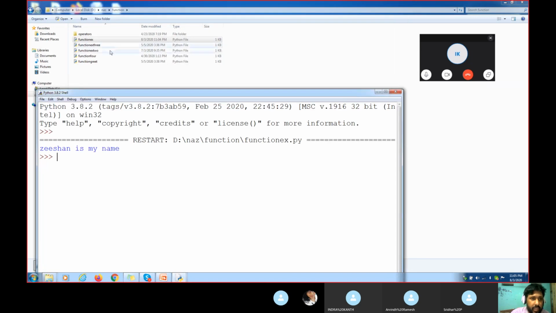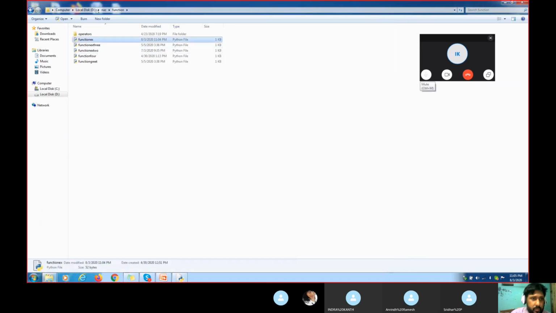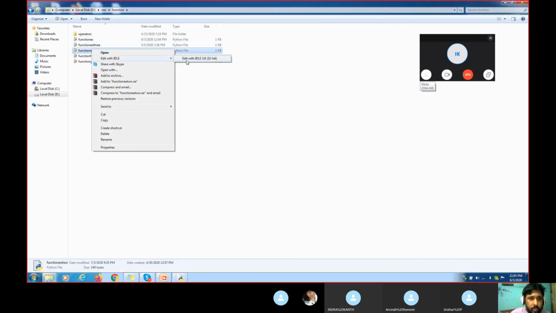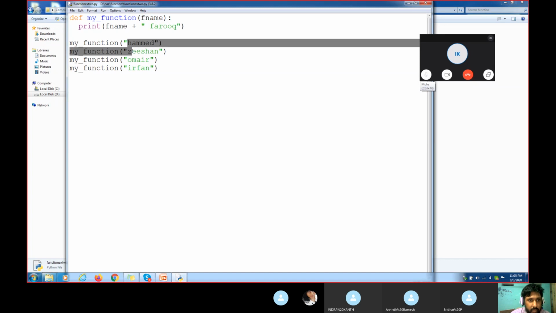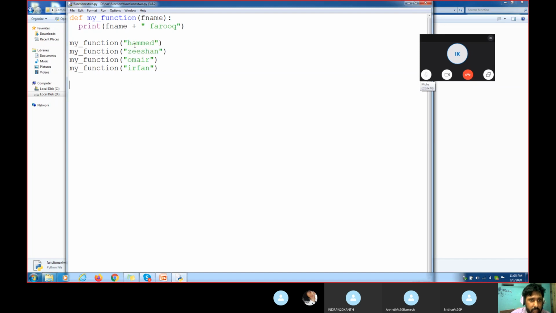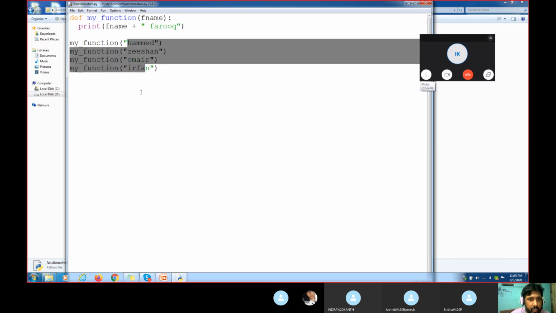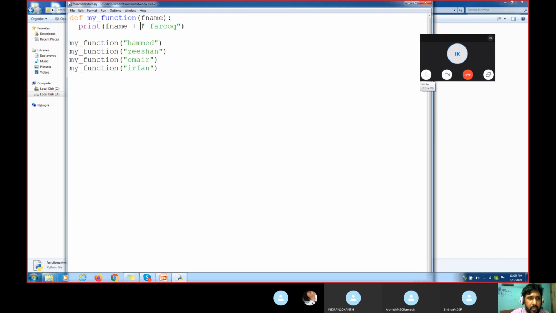Now we'll see example number 2 of function. Define my function fname Farooq. My function Hamid, this is my father's name, this is my name, this is my son's name, this is my father's brother's name. For example, first name: all the first names I have defined here. The last name is always Farooq, which I have to execute with all of them.